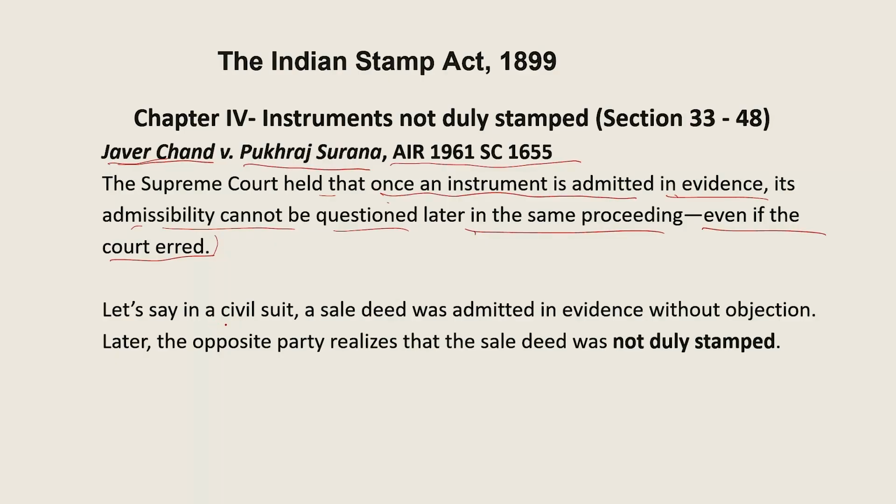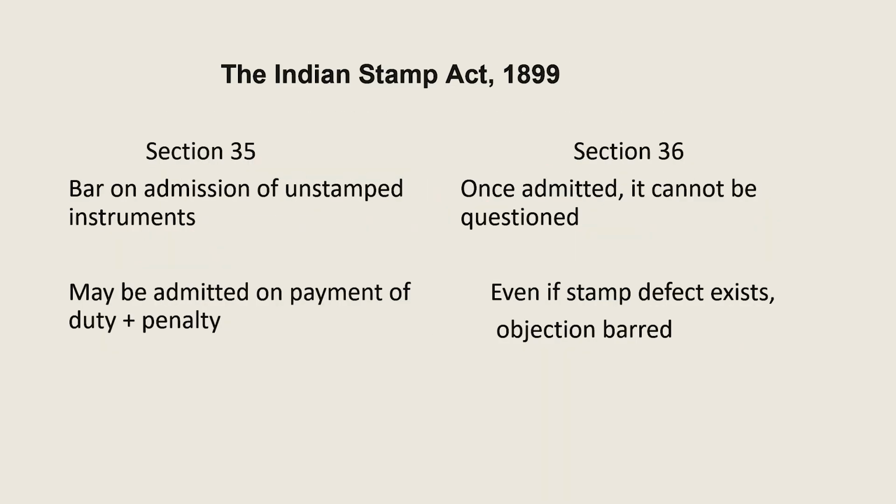So let's say in a civil suit, a sale deed was admitted in evidence without any objection. But later, the opposite party realized that the sale deed was not properly stamped, or not duly stamped. If it is so, the opposite party cannot challenge this, right? Once it is admitted, it is admitted. Now we'll see section 35 and 36.